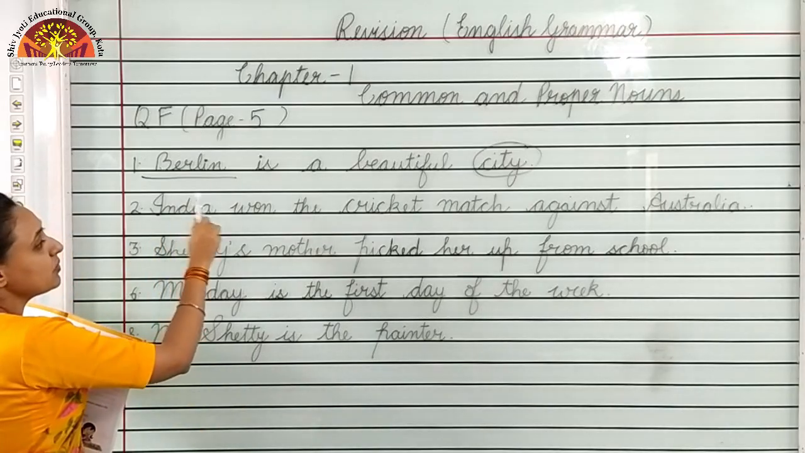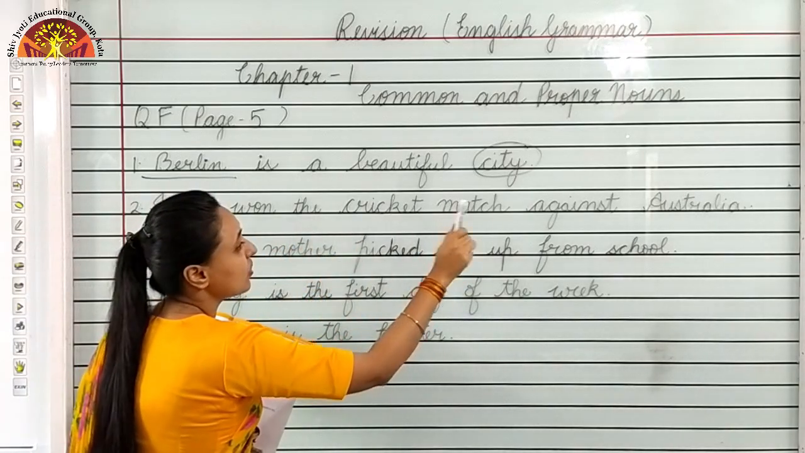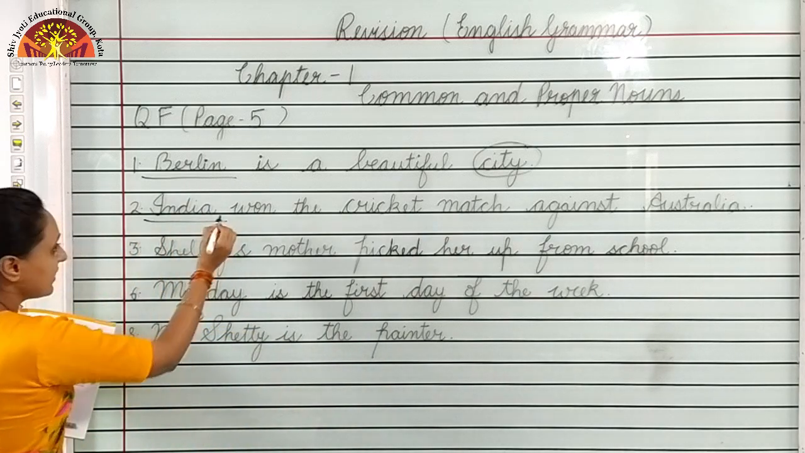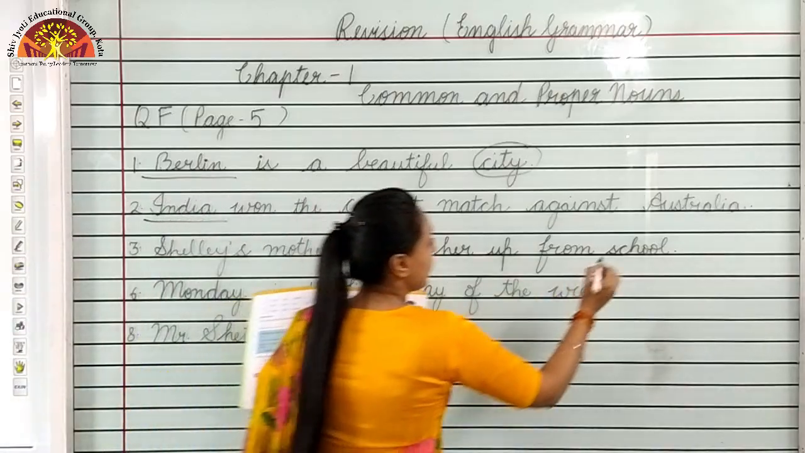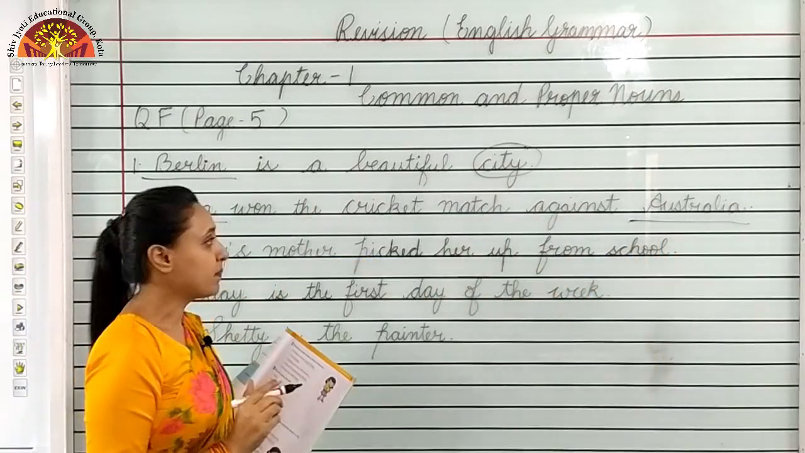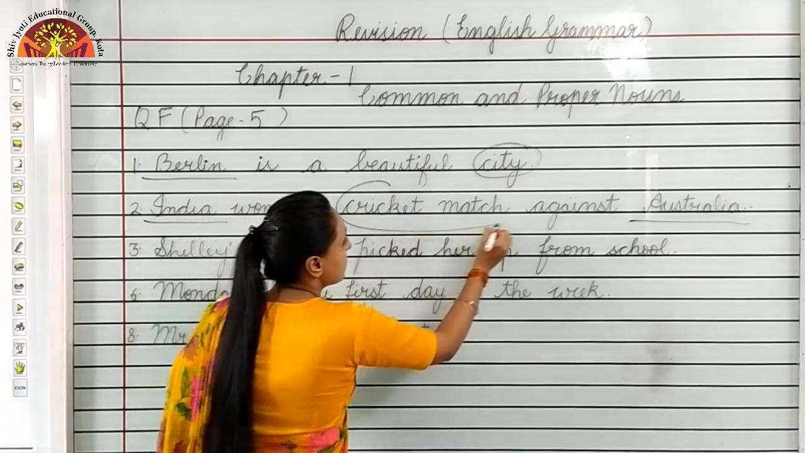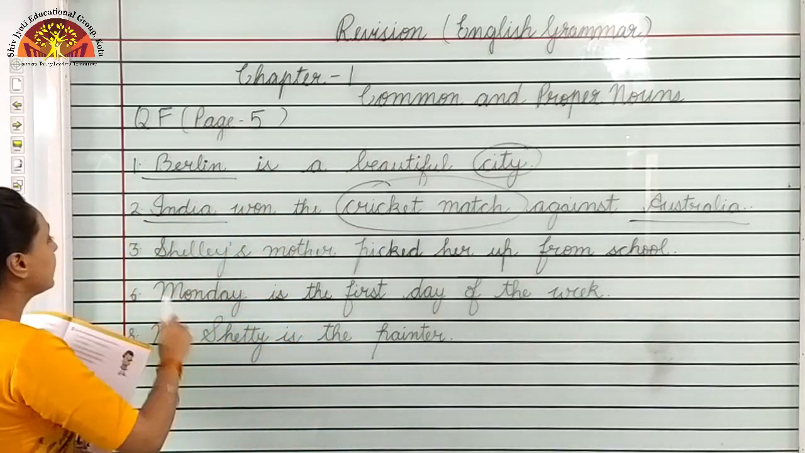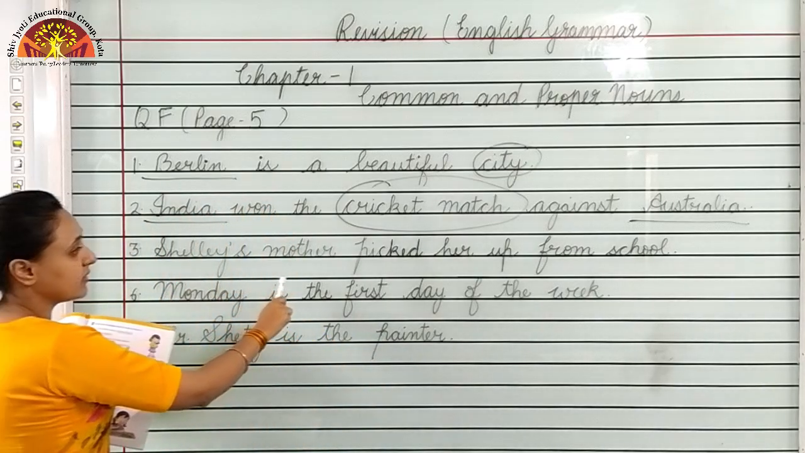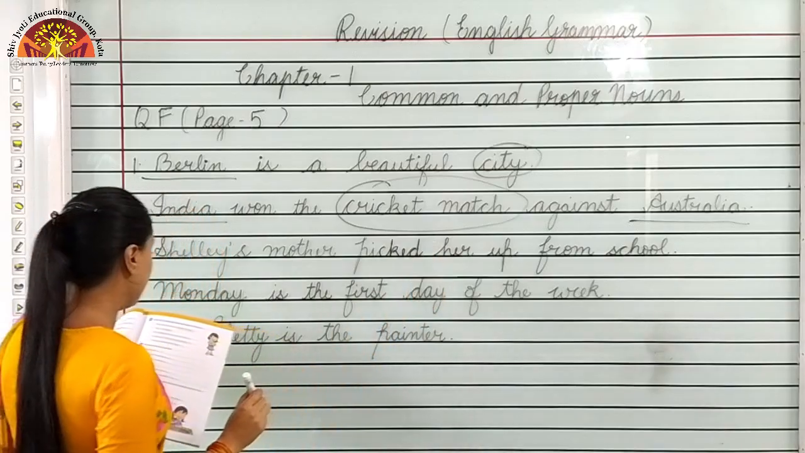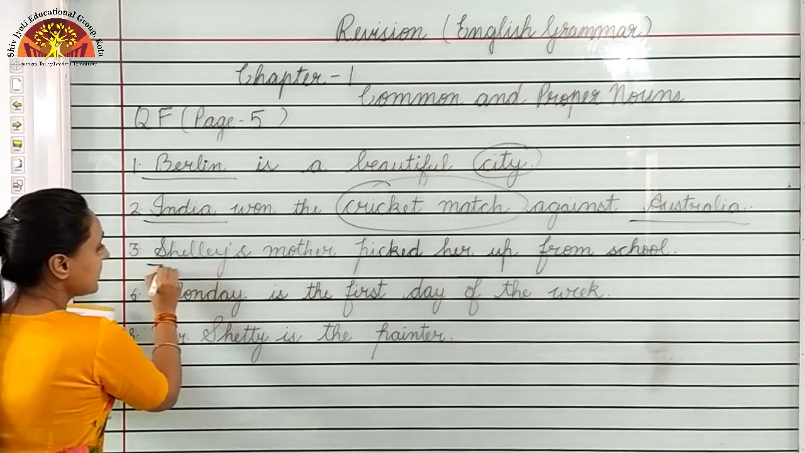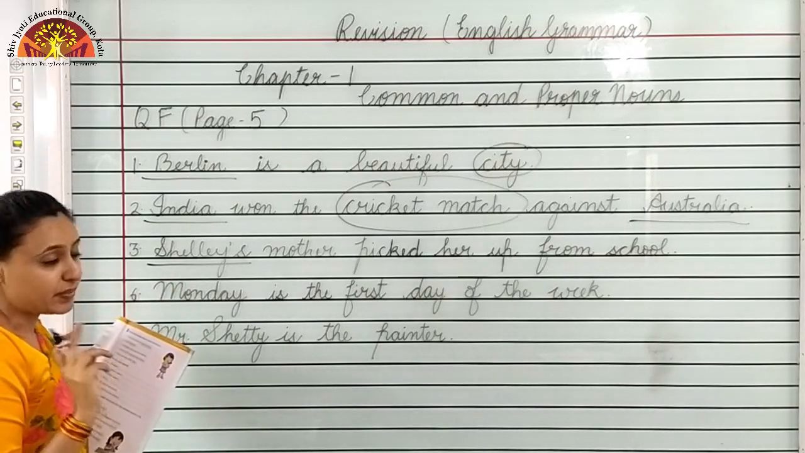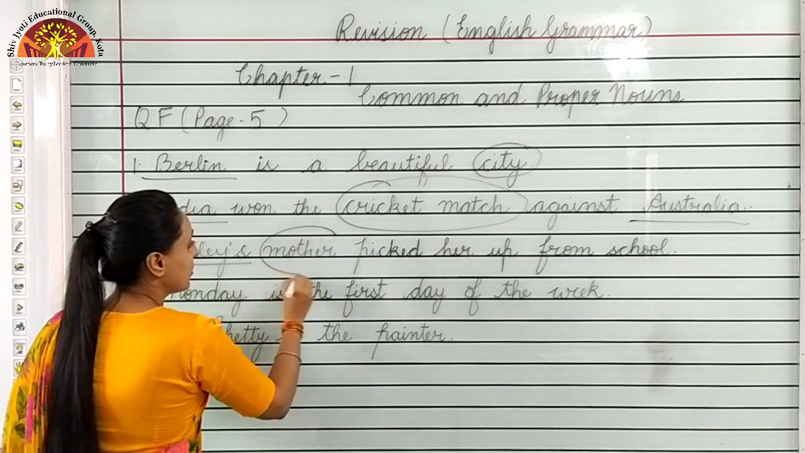Number 2, India won the cricket match against Australia. So, in this the proper noun is India, underline it. Then, Australia is also a proper noun. And cricket match is a common noun. Okay, so circle the cricket match. Next, 3, Shelley's mother picked her up from school. Here Shelley's, a specific name is given. So Shelley's is a proper noun and mother is a common noun.